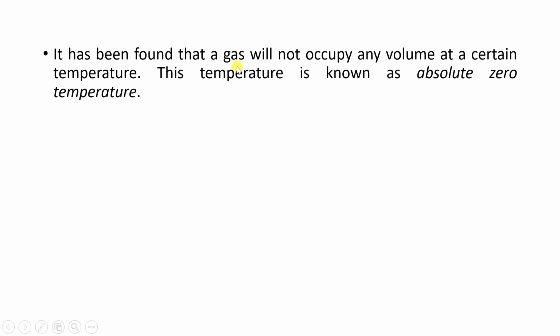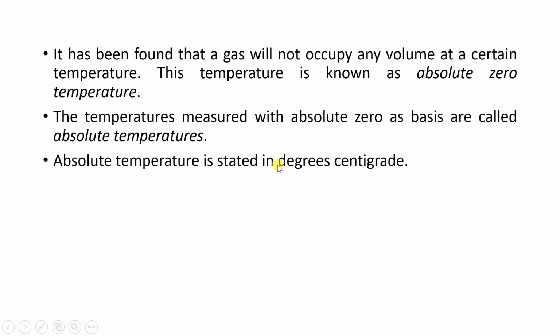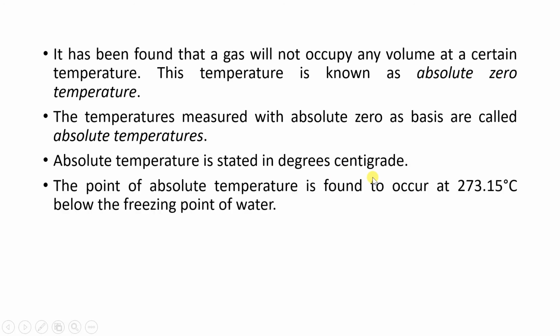It has been found that a gas will not occupy any volume at a certain temperature. This temperature is known as absolute zero temperature. At absolute zero temperature, a gas will not occupy any volume. And what is absolute zero temperature? Minus 273 degrees Celsius or 0 Kelvin is the absolute zero temperature. The temperature measured with absolute zero as the basis is called absolute temperature. Absolute temperature is stated in degrees centigrade or Kelvin.